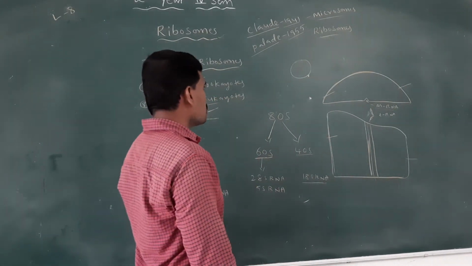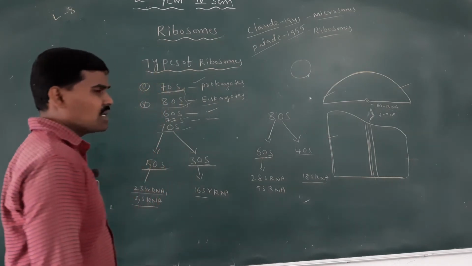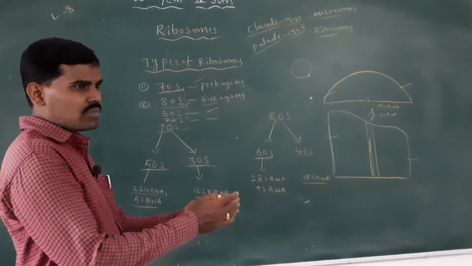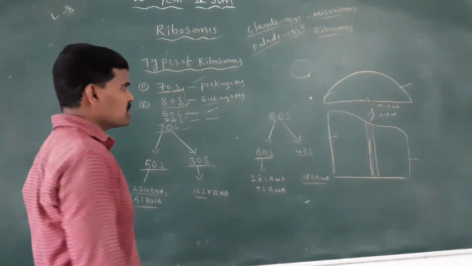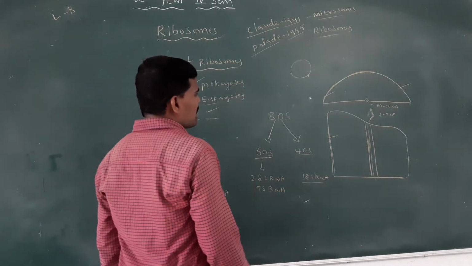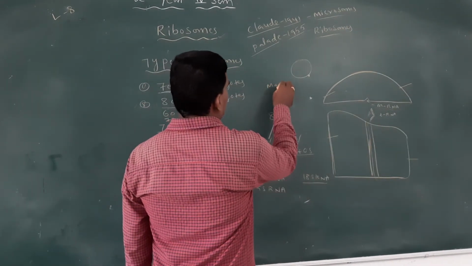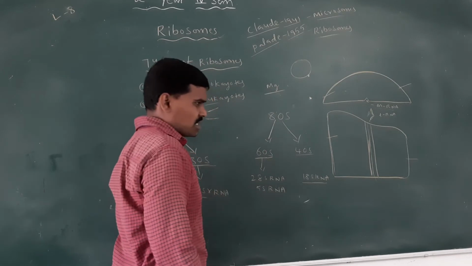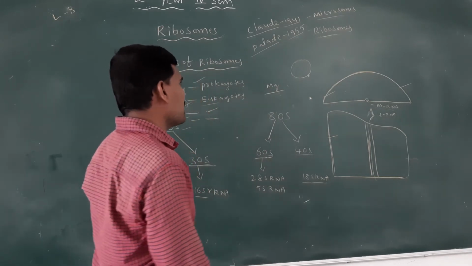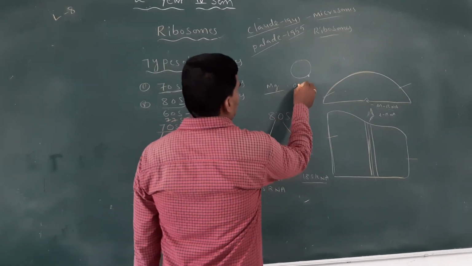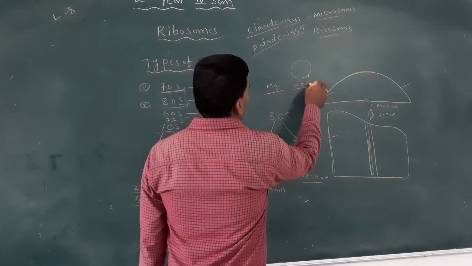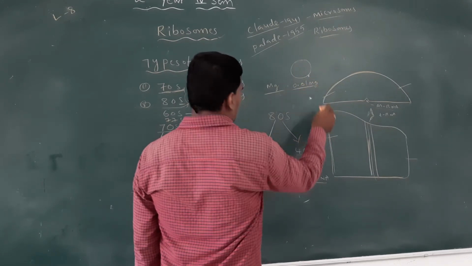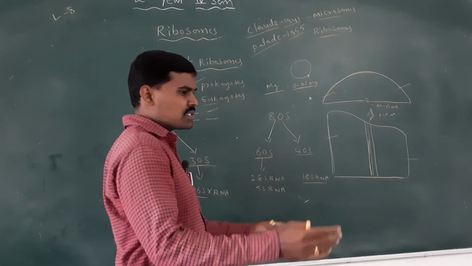The larger and smaller subunits are held together with the help of magnesium concentration. A magnesium concentration of 0.01% is compulsory for the two subunits to stay together.